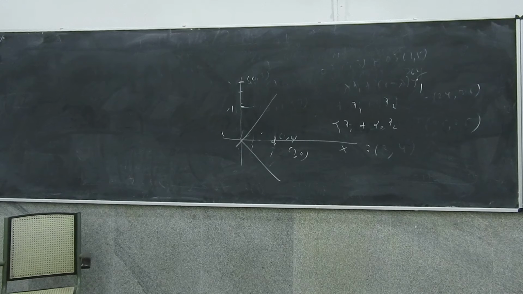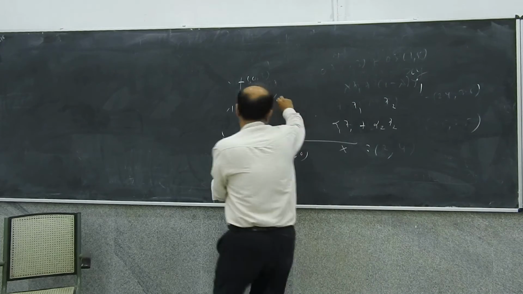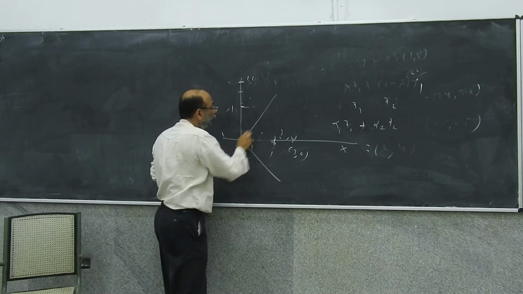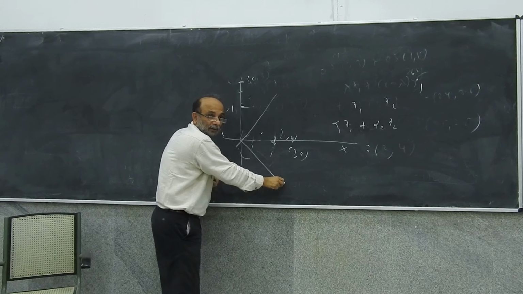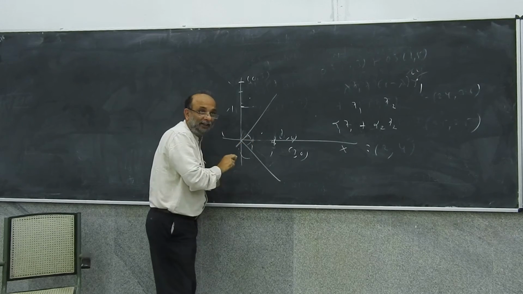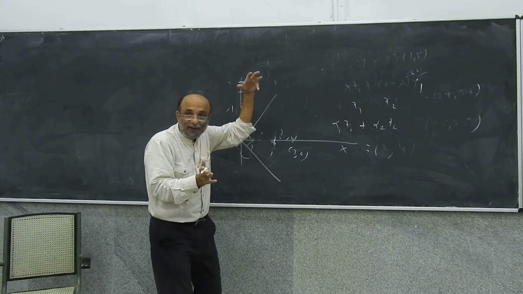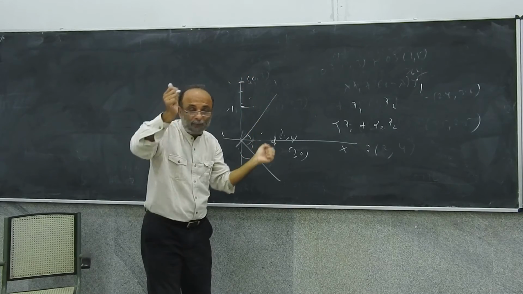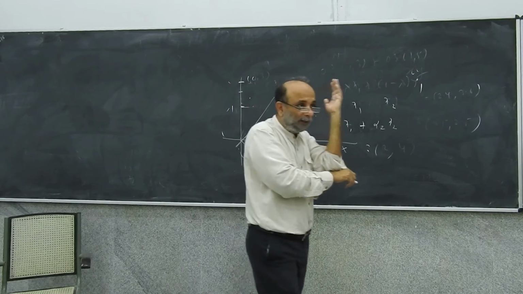They are not unique. Even if you rotate this around, you can still construct any point here; all that will happen is the coordinates will change. But as long as this angle is 90 degrees, the basic frame will remain the same, no? So you can keep on rotating. The basic idea is they will be perpendicular to each other.